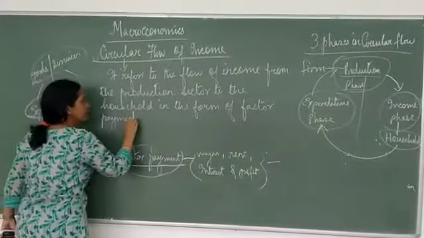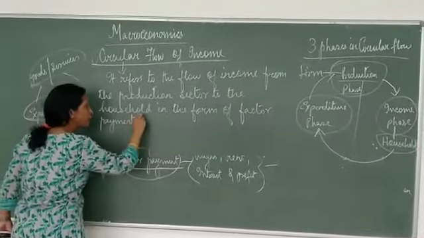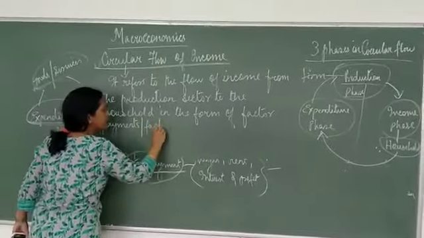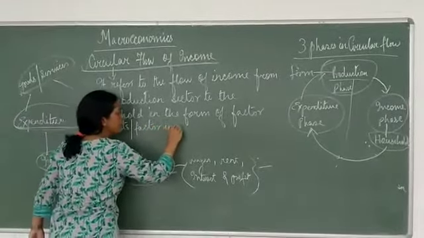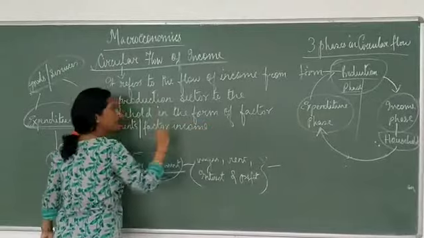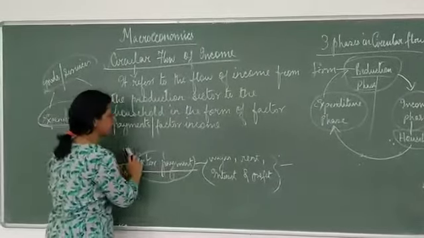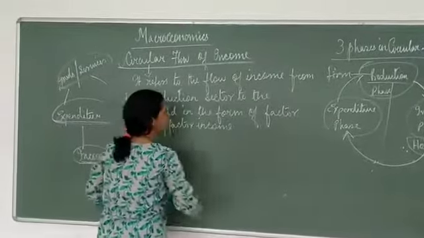Yes? These are the factor payments, or you can say these are the factor income, right? Factor payments or factor income, which again flows back